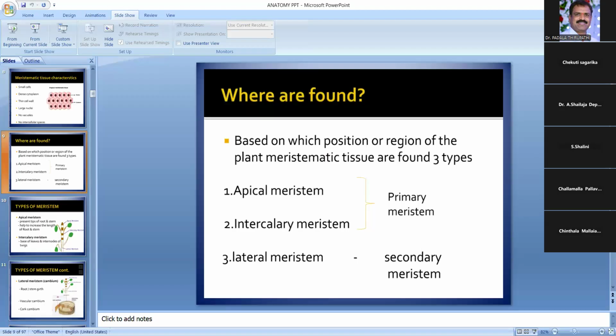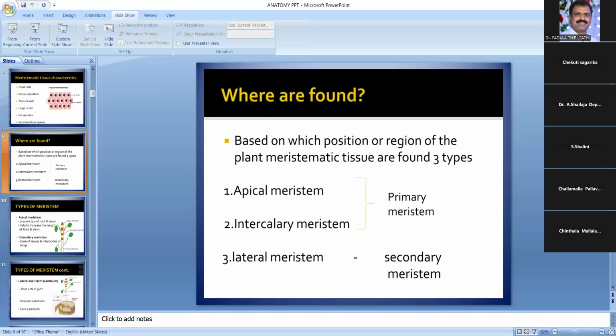In the grasses, these meristems play a role in the recovery from lodging. This meristem is also present in the needles of pinus. Pinus needles means the leaves in the pinus plant. We observe that the leaves are like a needle. So that's why the intercalary meristem is present in the needles of pinus. That is the intercalary meristem.